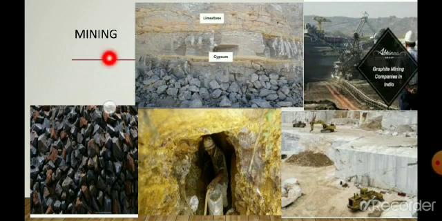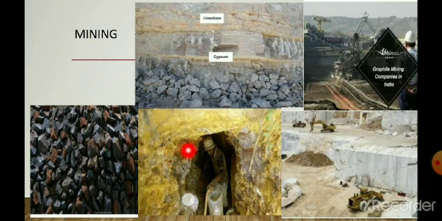Right? Children, you can look, these are all pictures of mining industries, mining places from where raw material is collected and then supplied to the factories through transport. This is a graphite mining company in India. The graphite is used to make lead of the pencils, right? These are iron ores which are supplied to the factories to make iron.